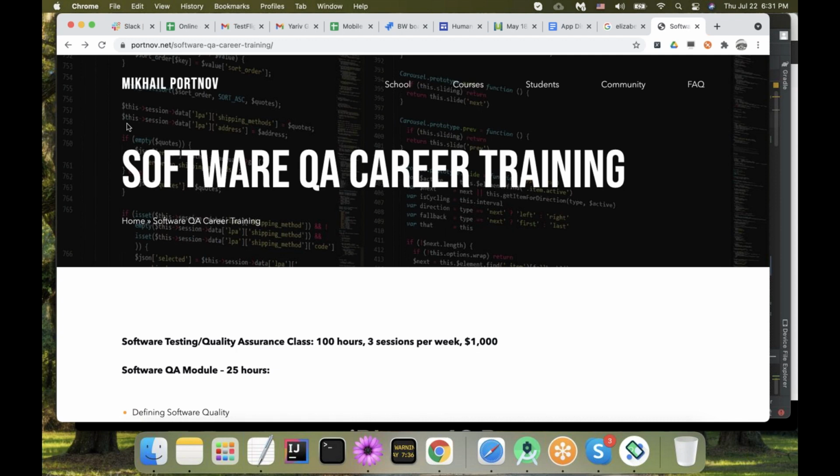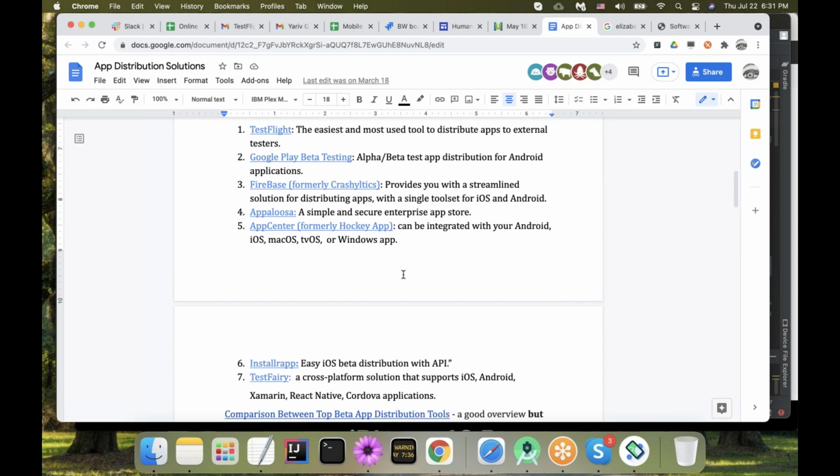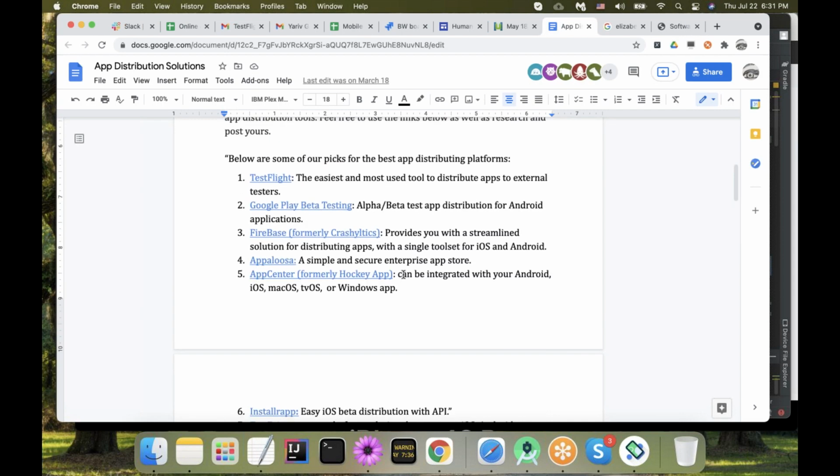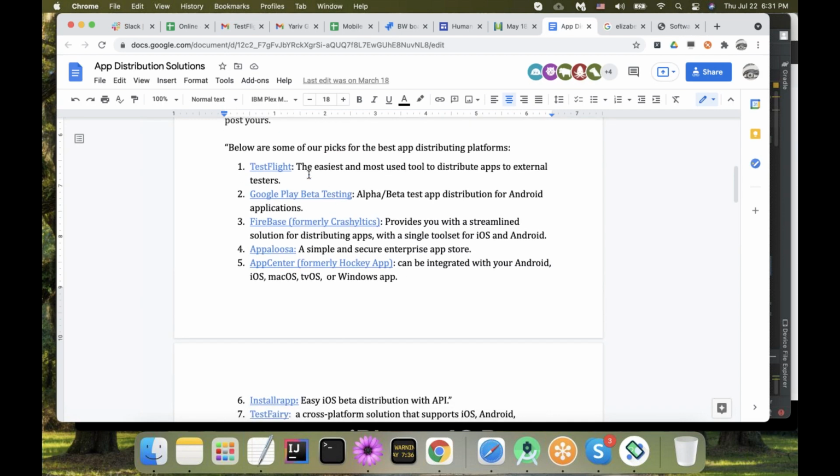We need some tools. We need some different channels to distribute our applications. So this document is giving you an overview of what's the most popular on the market. In our class, we are only going to see the TestFlight distribution tool, and only those of us who have iOS, because TestFlight is part of the Apple empire. This application was bought by Apple a few years ago to distribute applications under test in the iOS environment.